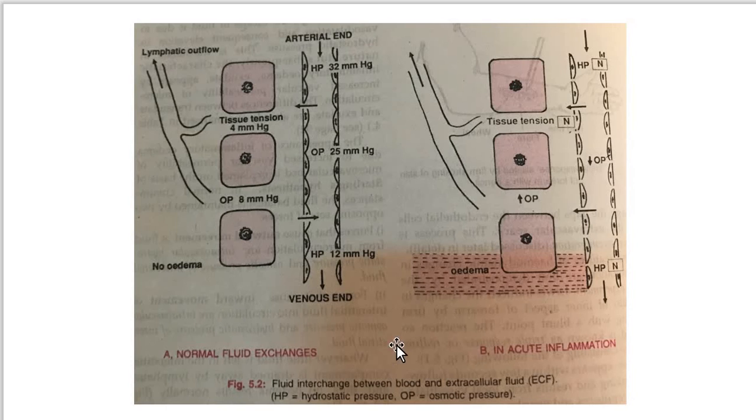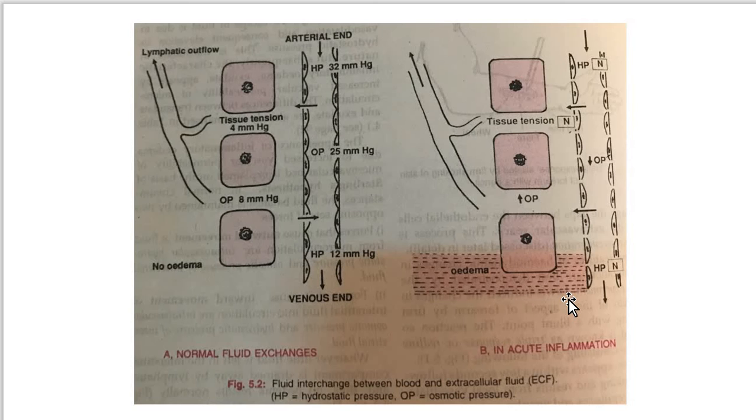But in inflamed tissue, the endothelial lining of the microvasculature becomes more leaky, and consequently the intravascular osmotic pressure decreases and the osmotic pressure of the interstitial fluid increases.